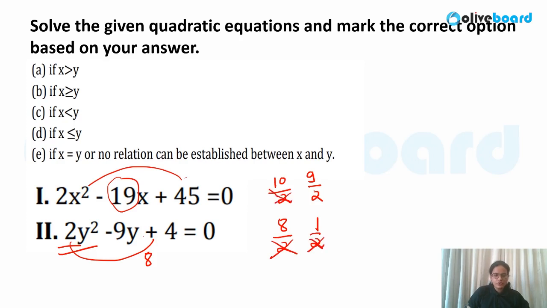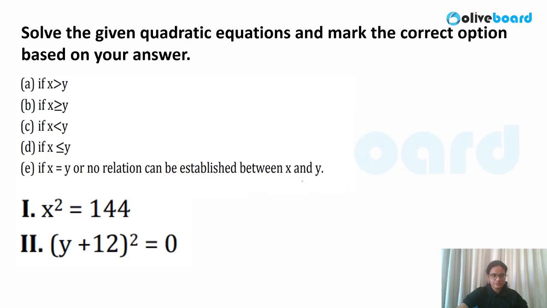Okay, now you simply compare the value. One value is 1, other is 8 and other values are 9 and 10. So obviously x is greater than y. Okay, so if you check, both the values are lesser than your given values. So that is how you have to calculate the answer. Now one more last question from the quadratic. So generally number series and quadratic 5 marks questions will be asked.